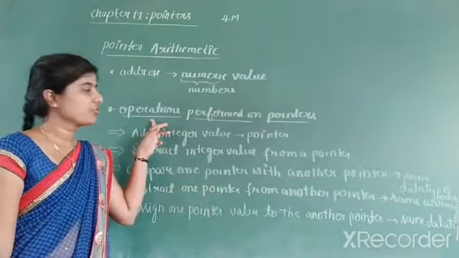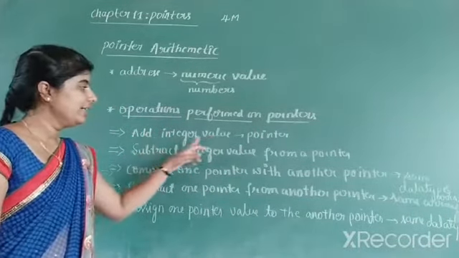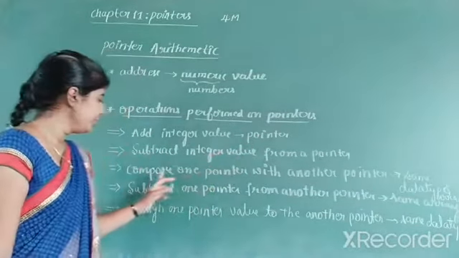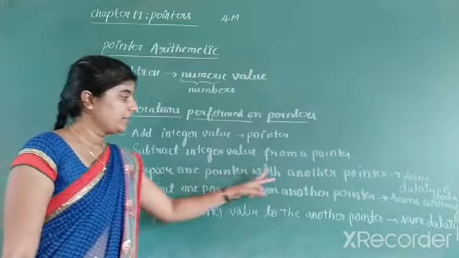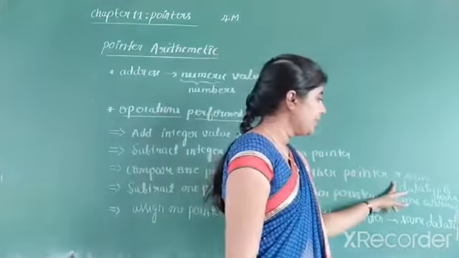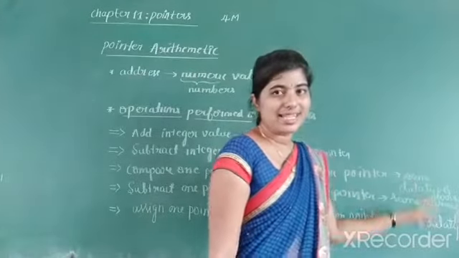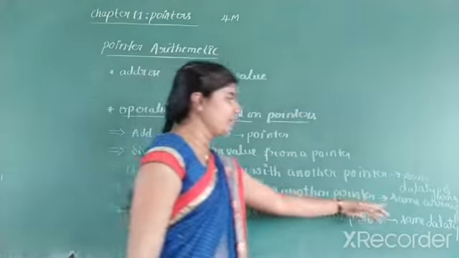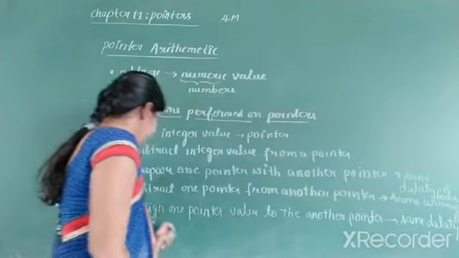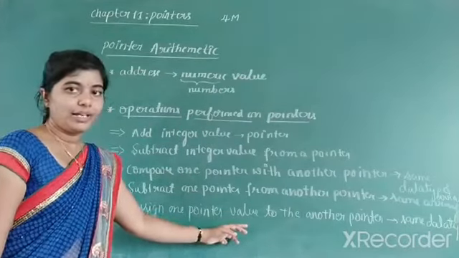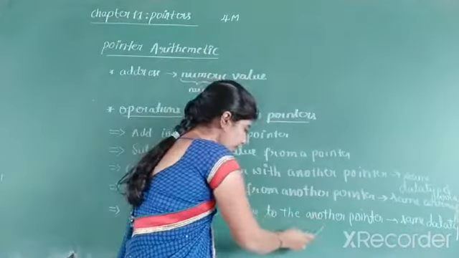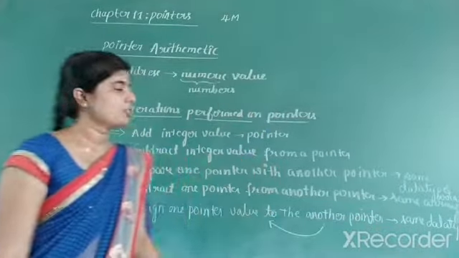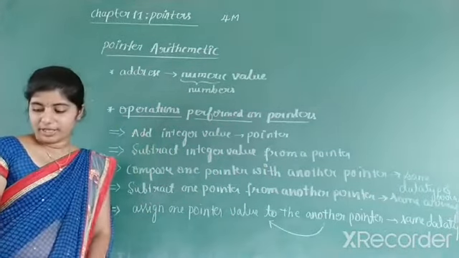So now once again I will recall. What are the operations performed on pointers? We can add an integer value to the pointer. We can subtract an integer value from a pointer, and we can compare one pointer with another pointer if they point to the same array or to the same data type. Next, subtract one pointer from another pointer if they point to the same array, and we can assign one pointer value to another pointer, means we can give the value of one pointer to another pointer if they belong to the same data type. So these are the operations performed on pointers.